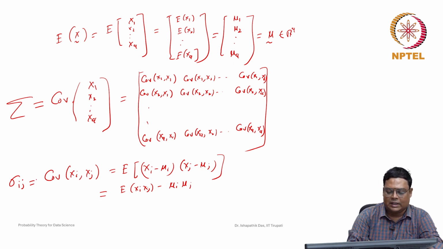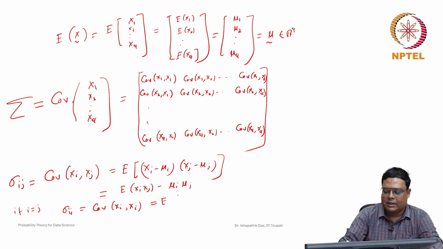So sigma ij is this. If i is equal to j, we say sigma i square. Basically by this notation, this is the covariance between xi with xi.